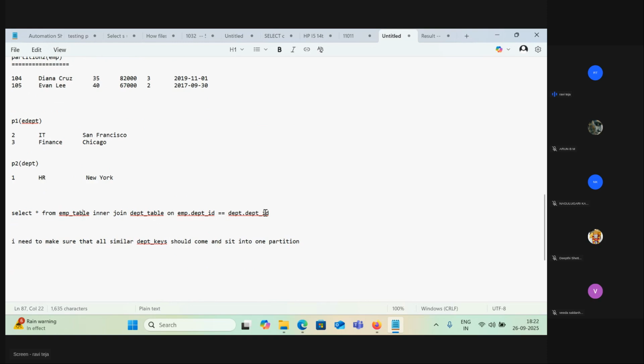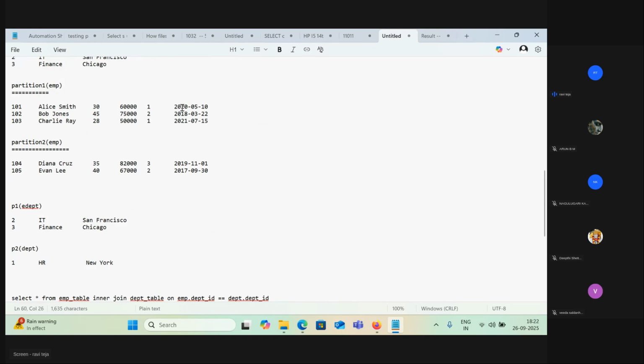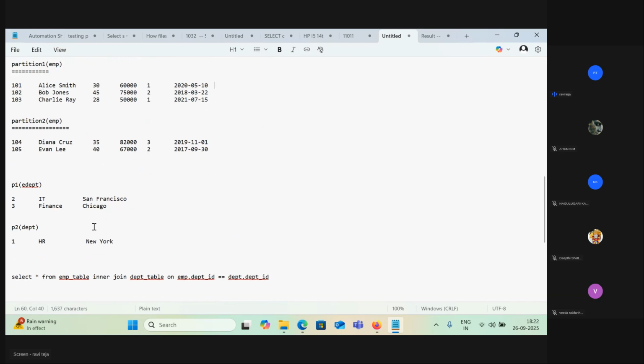Now I need to make sure that all similar department keys come and sit into one partition, because here I have, say, one department, HR and New York, only once. Is that correct or wrong? Anyone? So here I'm joining these tables. If you started practicing SQL, this is very easy and very basic. This is what happens in the background in SQL.